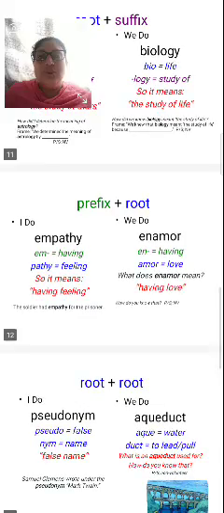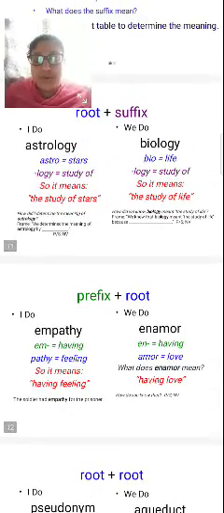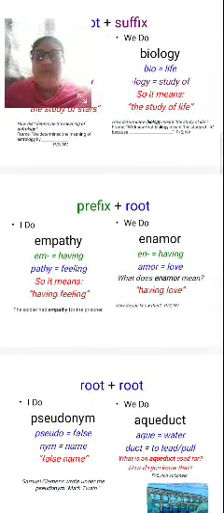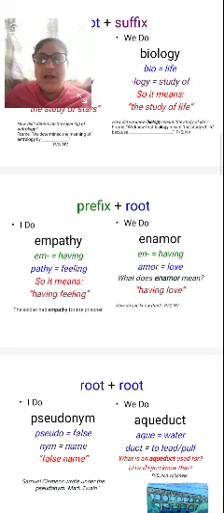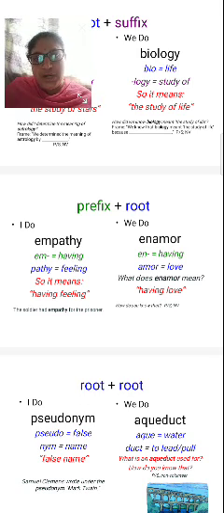Now prefixes plus root. That was root plus suffixes. So prefixes plus root. Come, we are going to see one example. Empathy. E-M is the prefix. P-A-T-H-Y, pathy, is the root. When you read only the root, pathy, what is the meaning of pathy?